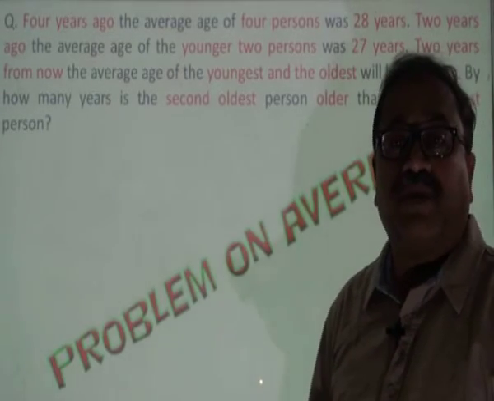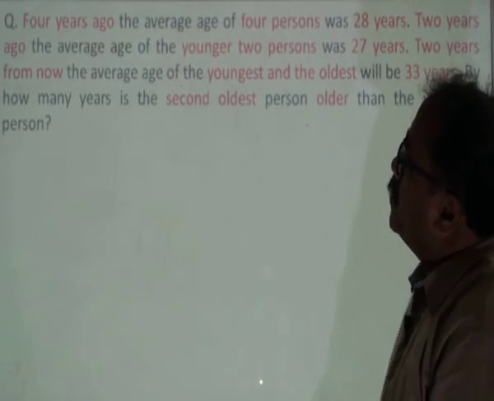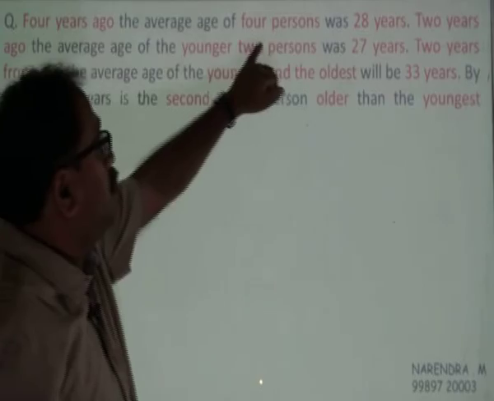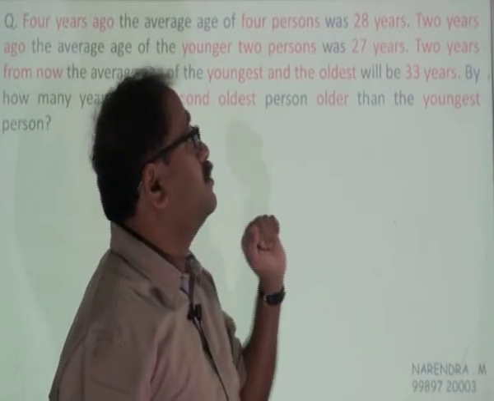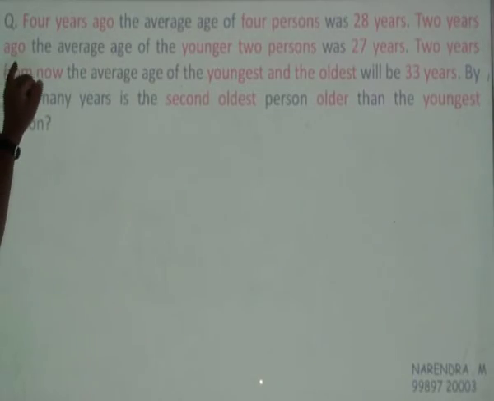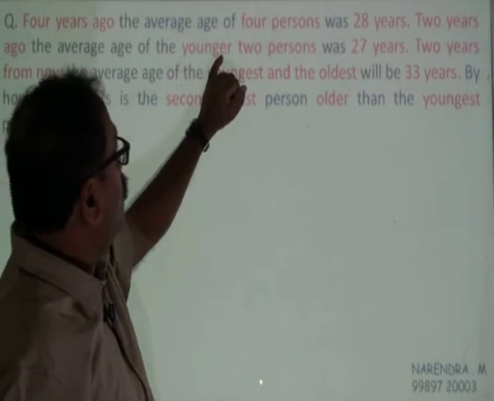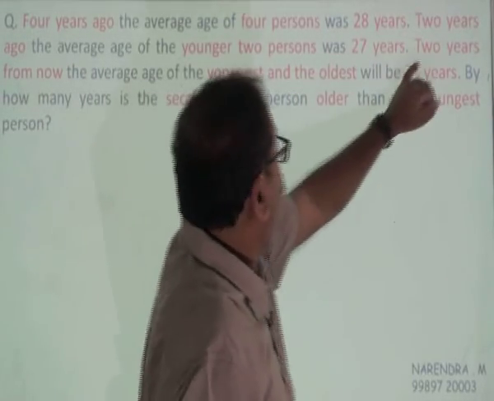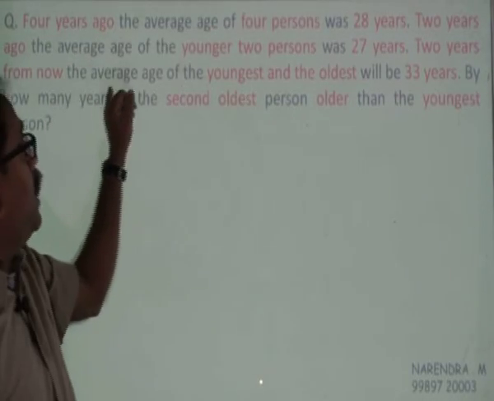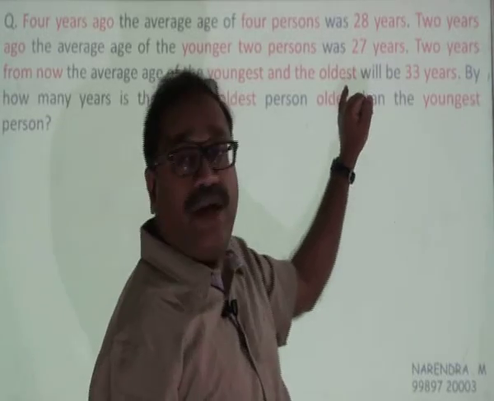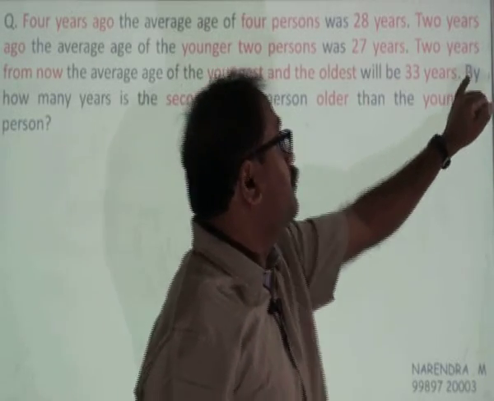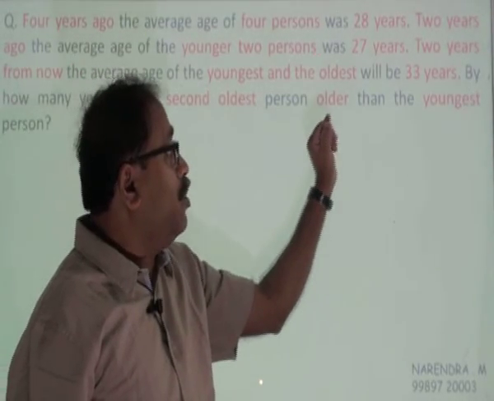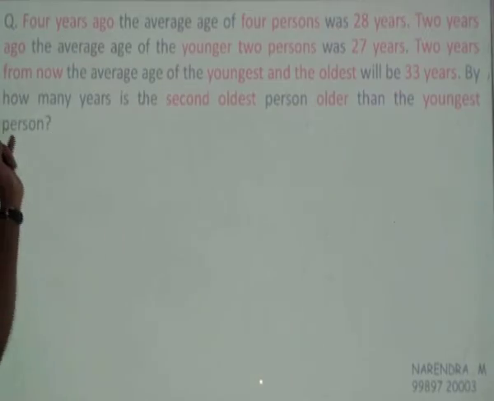Let's answer one question on problems on ages. 4 years ago, the average age of 4 persons was 28 years. 2 years ago, the average age of the younger 2 persons was 27 years. 2 years from now, the average age of the youngest and the oldest will be 33 years. By how many years is the second oldest person older than the youngest person?